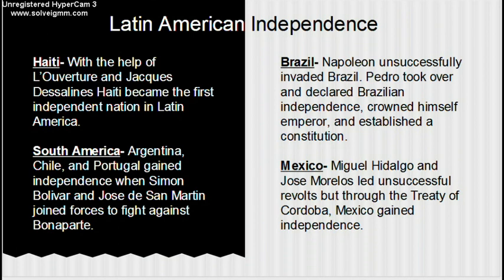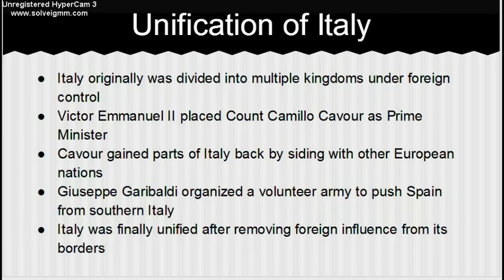Latin American independence. In Haiti, with the help of Toussaint Louverture and Jacques Dessalines, Haiti became the first independent nation in Latin America. South America: Argentina, Chile, and Peru gained independence when Simón Bolívar and José de San Martín joined forces to fight against Bonaparte. Brazil: Napoleon unsuccessfully invaded, Pedro took over and declared Brazilian independence, crowned himself emperor, and established a constitution. Mexico: Miguel Hidalgo and José Morelos led unsuccessful revolts, but through the Treaty of Cordoba, Mexico gained independence.